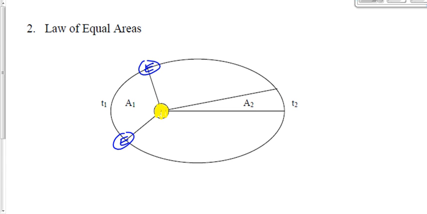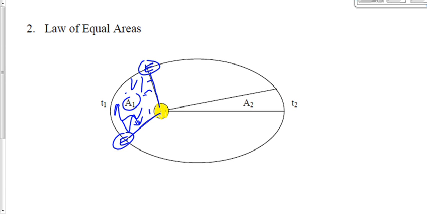Now, if we have an imaginary line joining the Earth to the sun, then that line, as the Earth revolves around the sun, will sweep out a certain area that we're going to call A1. So this area in here is going to be called A1. So in a certain amount of time that we call T1, a line joining the Earth to the sun sweeps out a certain amount of area.